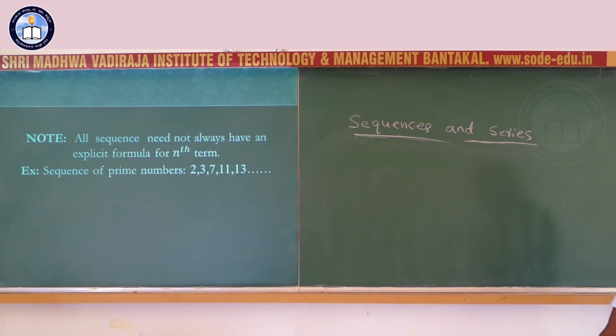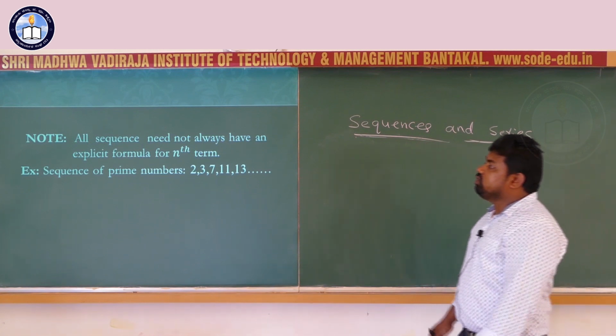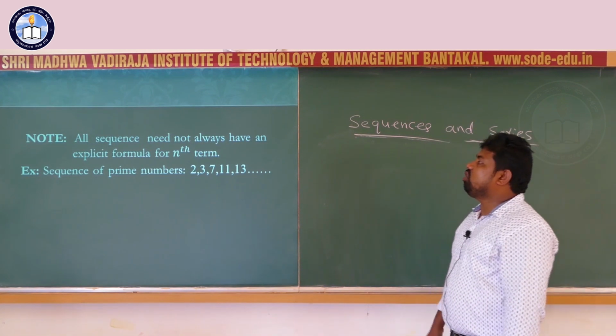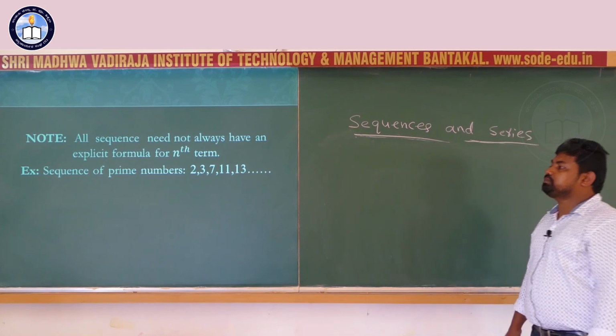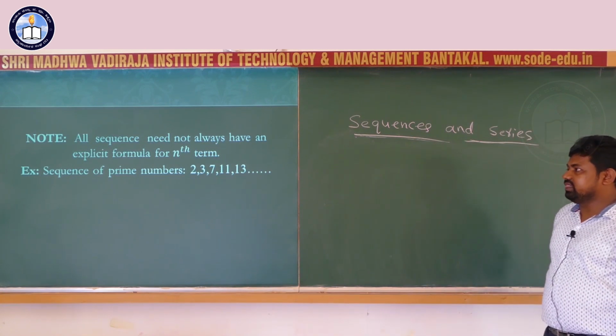Another note for you. All these sequences need not always have an explicit formula for nth term.